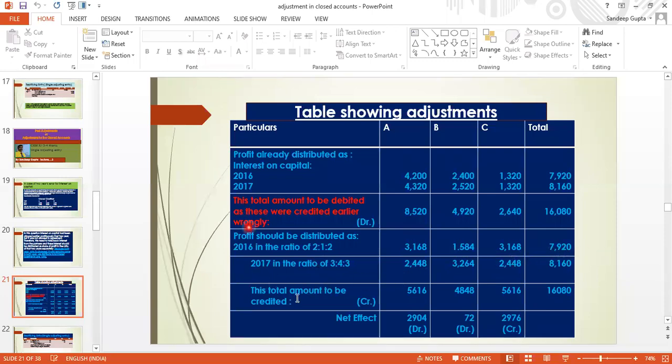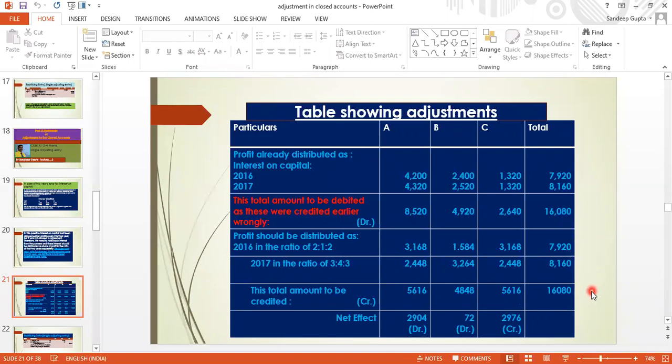Now again in 2017 we divide the total 8160 in the ratio of 3:4:3, because as given in the question, both ratios. So 2448, 3264, 2448. Okay. So now we do the total of this distribution. This is the correct distribution. Profit should be distributed as, the total is coming of A 5616. B's total share is coming 4848, and C's total share is coming 5616, and total is 16080.